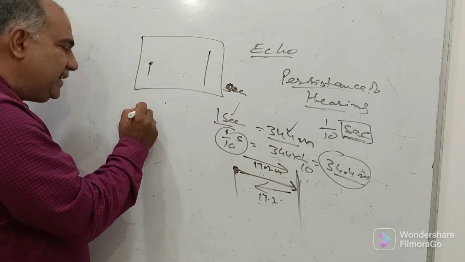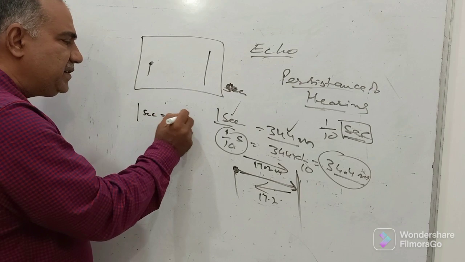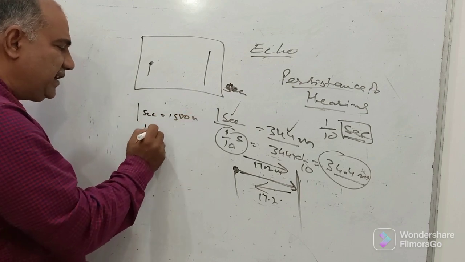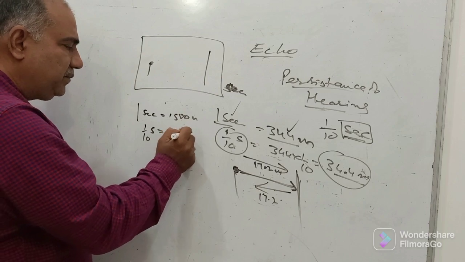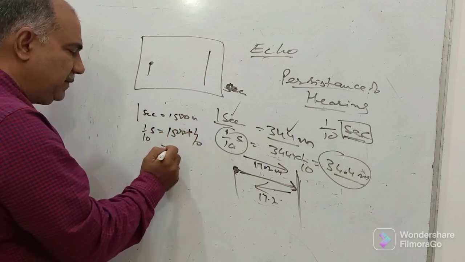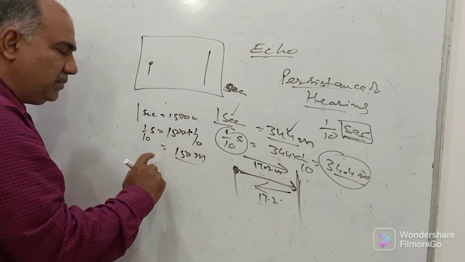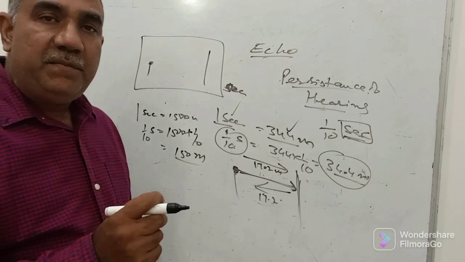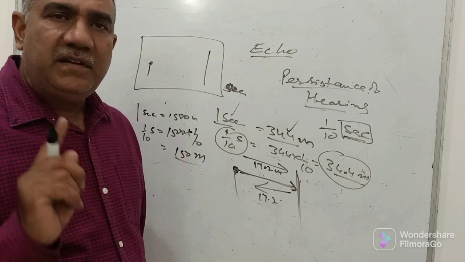So in 1 second, sound travels a distance of 1500 meters. So in 1/10 of a second, sound will travel 1/10 multiplied by 1500, which becomes 150 meters. So sound must have traveled a distance of 150 meters before it reached back to the listener. Then only it can be heard as an echo.